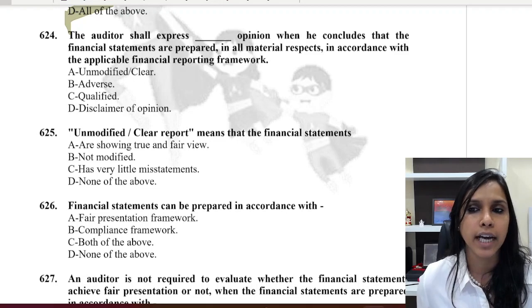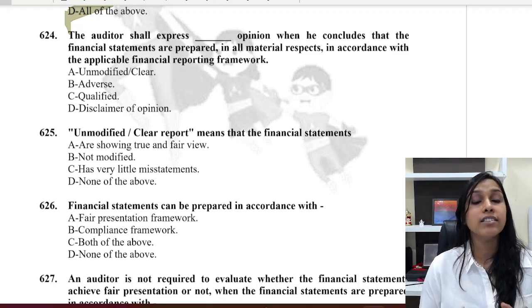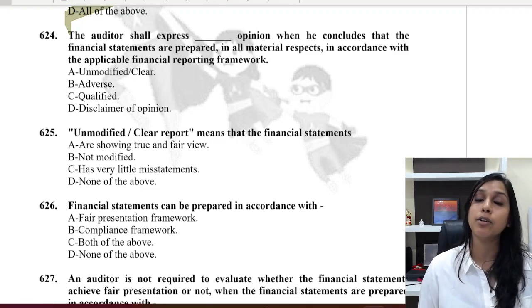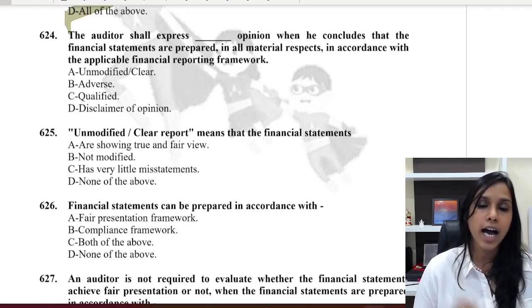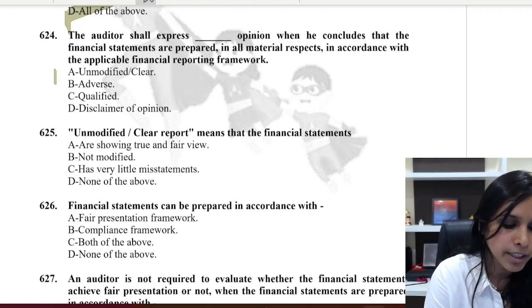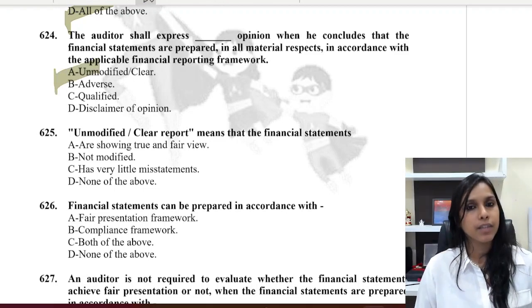Now here if you check what is being told to us, that the financial statements are prepared. That means they are speaking about the compliance framework, and here if the compliance framework is complied with, the auditor shall express which opinion? Yes, unmodified or clear opinion. So alternative A should be the correct answer.